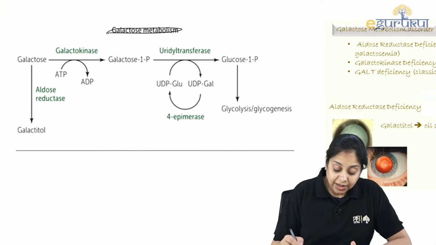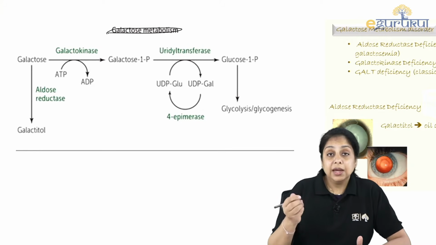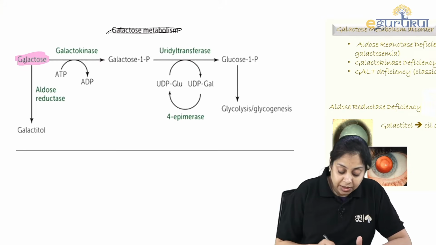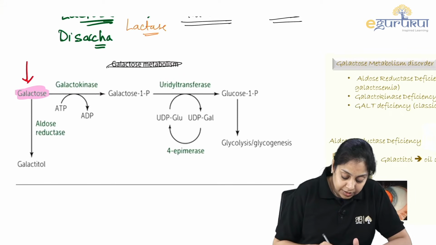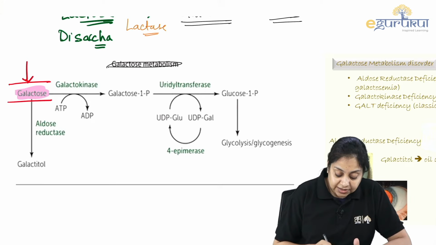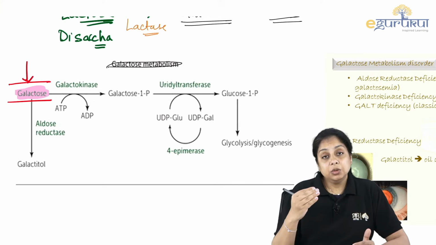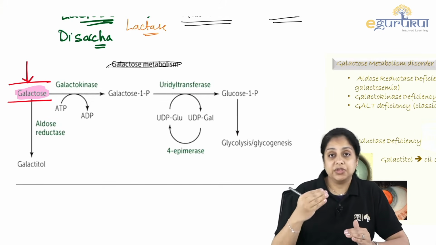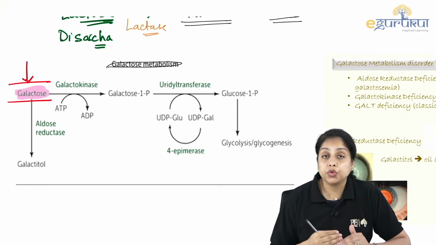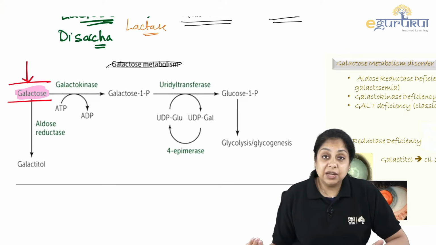So when galactose is ingested in the body, it comes inside the cell where we want to digest it. Since the cell membrane usually allows the free movement of galactose in and out of the cell, first we need to phosphorylate it so that it gets trapped inside the cell and can be digested.